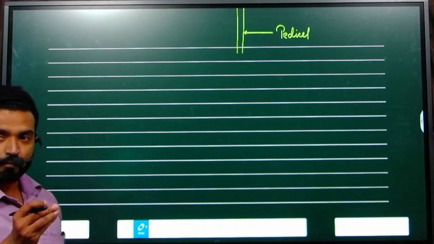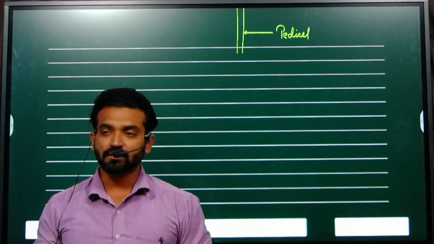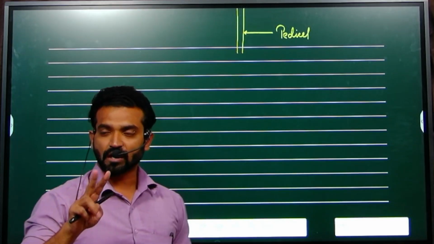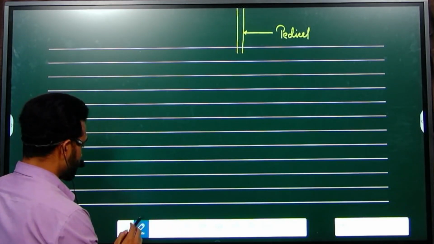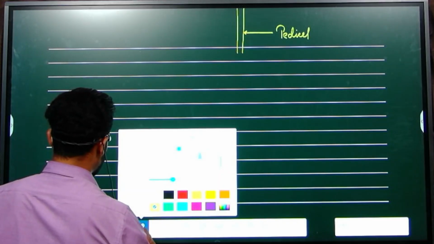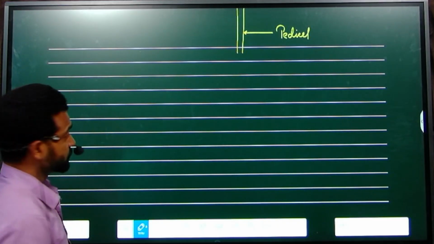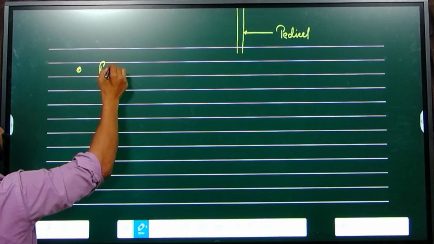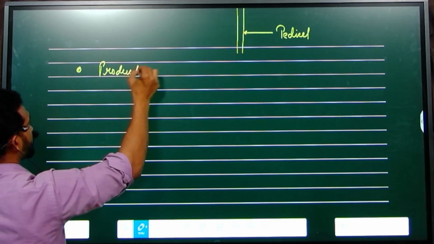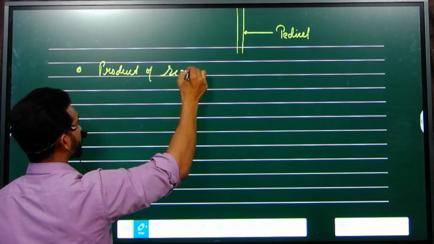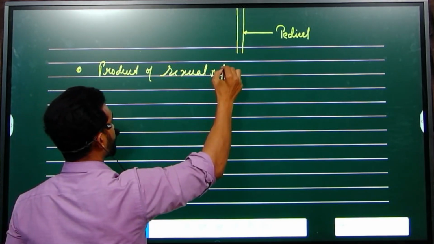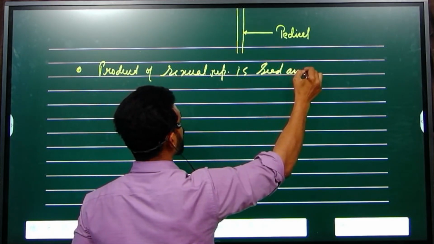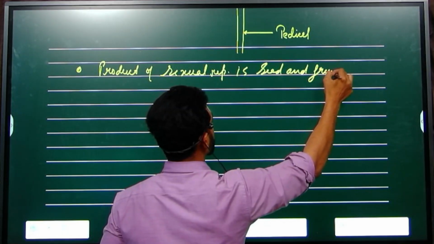You know what the product of sexual reproduction is? Seed and fruit. These two things are the products of sexual reproduction, and many times it is asked in NEET questions. So the product of sexual reproduction is seed and fruit.